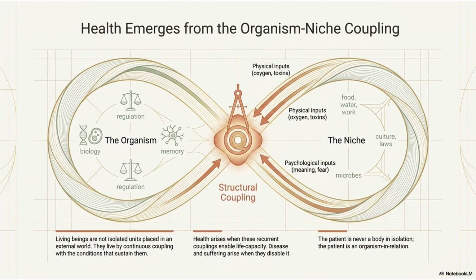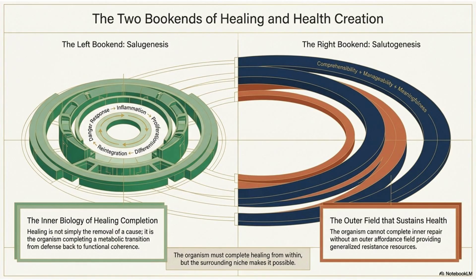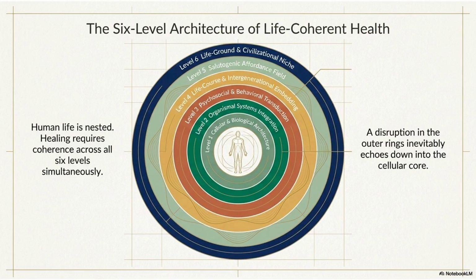Health emerges from the interaction between organisms and their environments, emphasizing continuous coupling for life capacity. Explore the dual aspects of healing and health creation, focusing on internal and external factors that support health. Discover the 6-level architecture of life-coherent health, where coherence across levels is essential for healing.